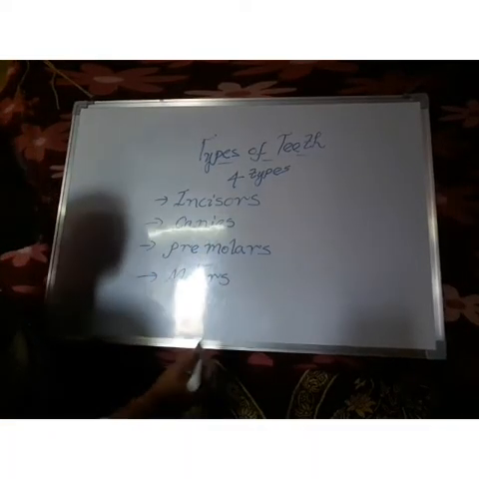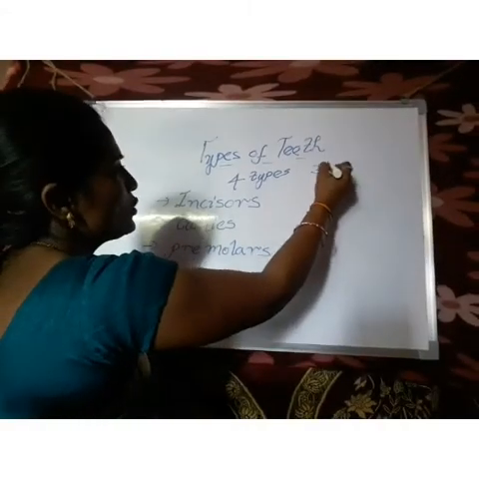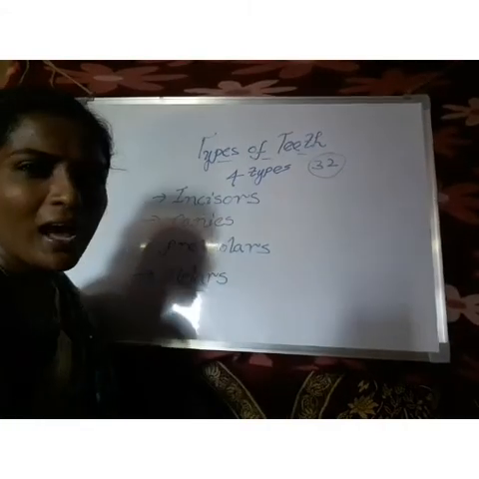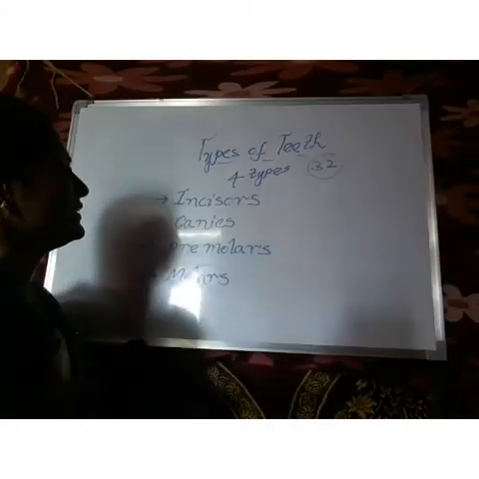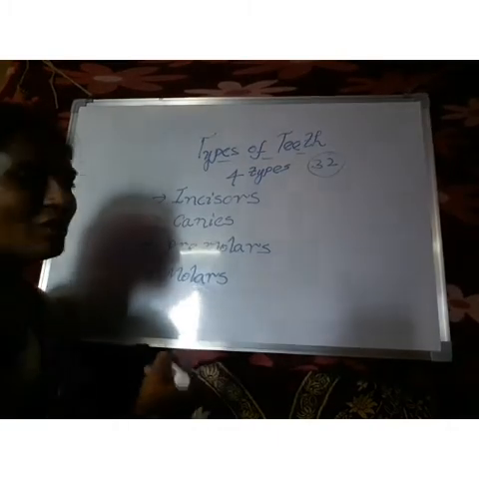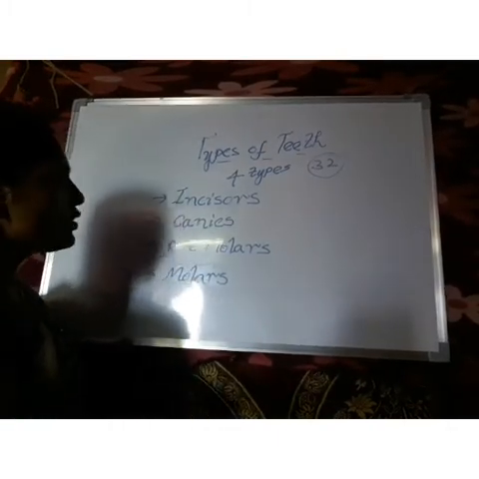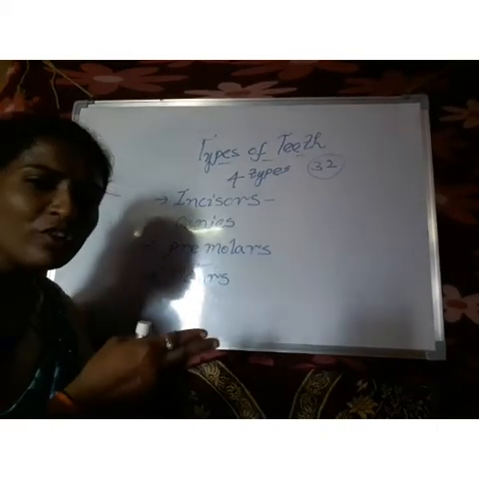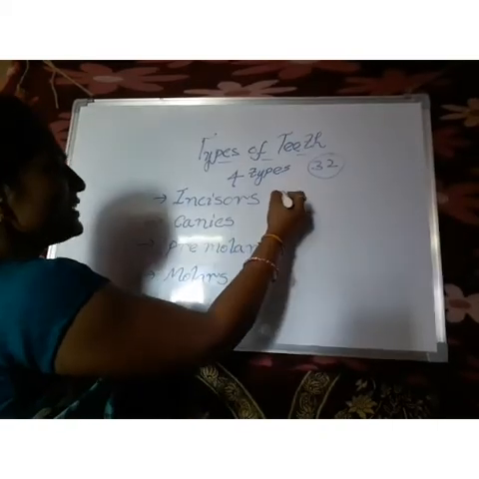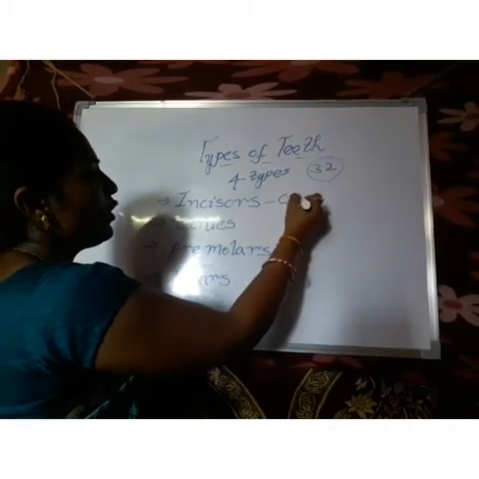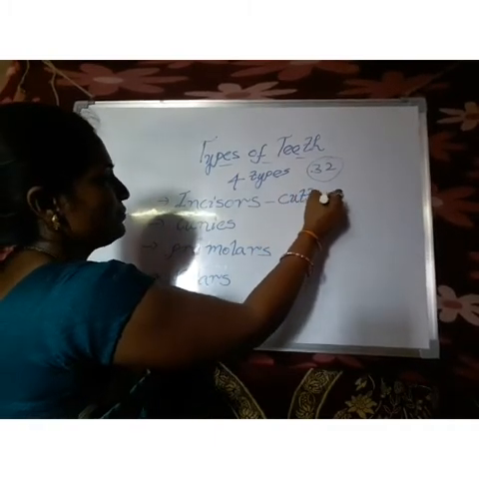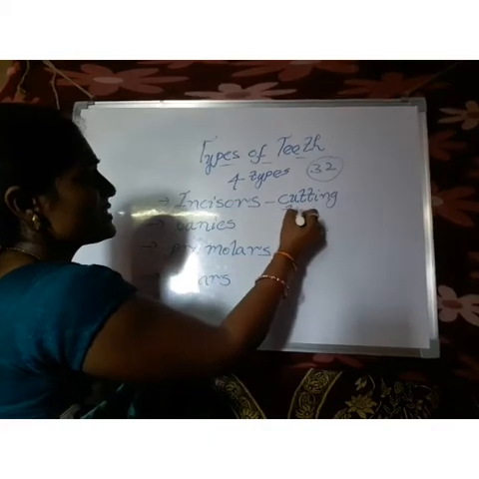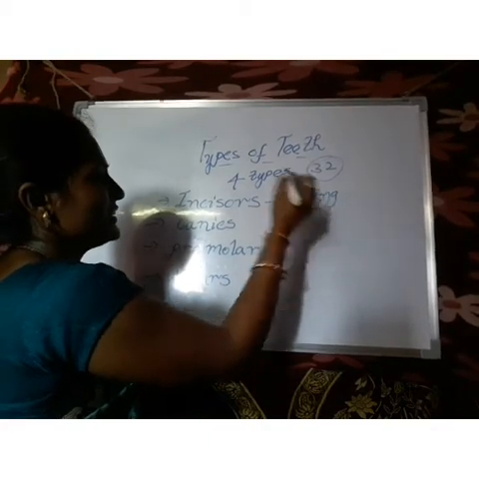Okay, now we have 32 teeth. How many teeth do we have? We have 32 teeth. These also have some different names. Think of scissors. What is the use of scissors? For cutting. These incisors we also call cutting teeth.